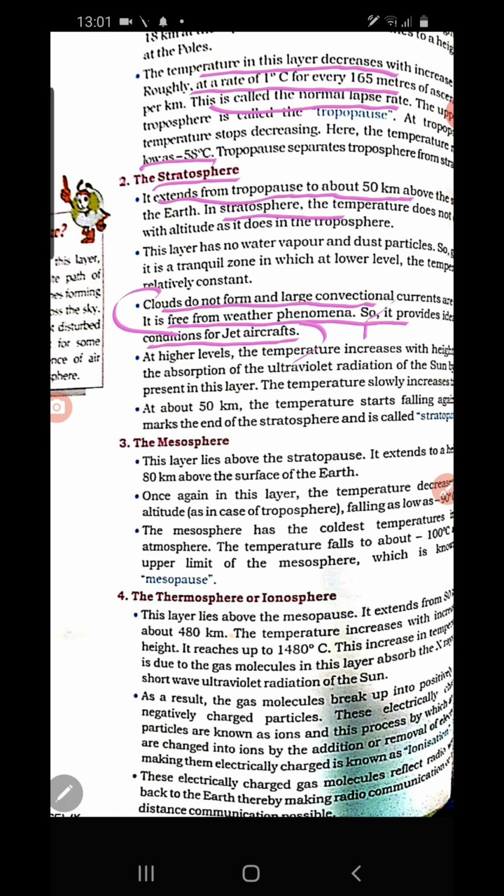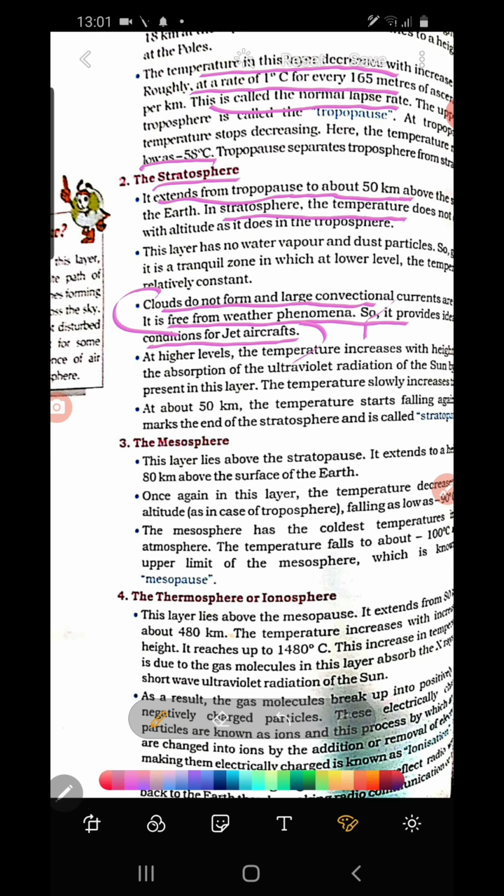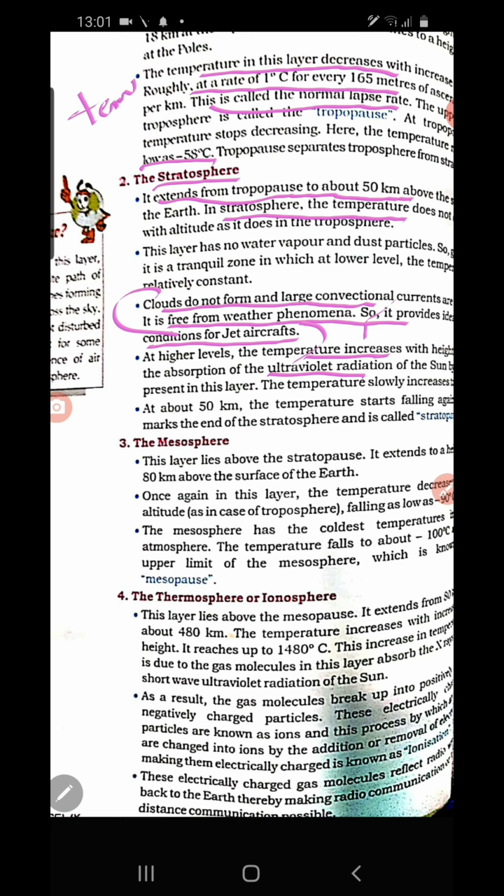In the stratosphere, the temperature does not decrease. It remains almost stable. But in the higher level of the stratosphere, temperature increases with the increase of height. Okay. You have to remember here regarding the temperature. In the troposphere, we learned that temperature decreases with the increase of altitude.